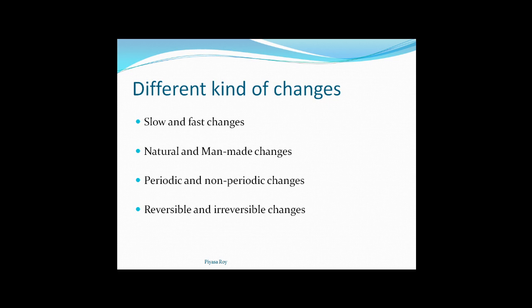Fast changes are just the opposite, changes which do not take much time, they take very little time to occur, like bursting of a firecracker, or burning a piece of paper. We can say these are fast changes.